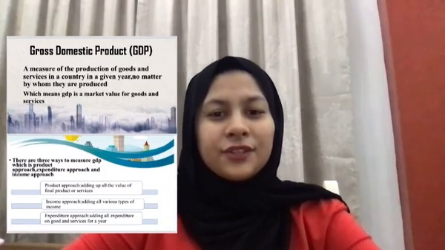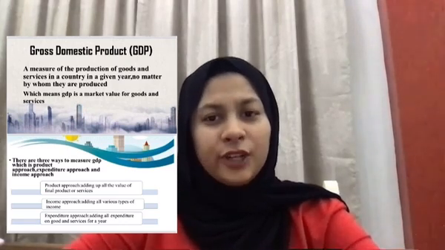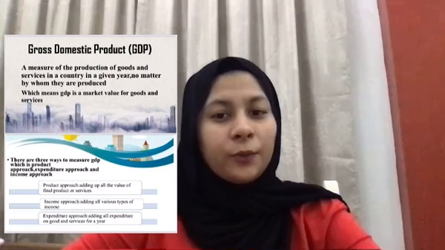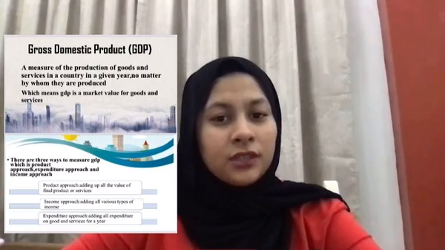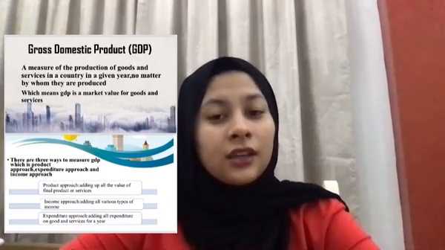Next, gross domestic product, or also known as GDP. GDP is a measure of the production of goods and services in a country in a given year, no matter by whom they are produced. So, GDP is the market value for goods and services. There are three ways to measure GDP, which is product approach, expenditure approach, and income approach.